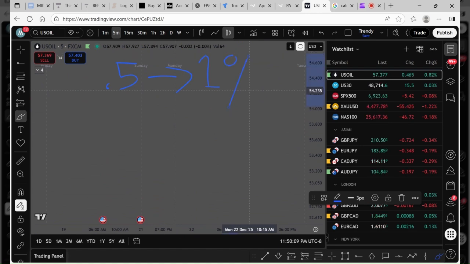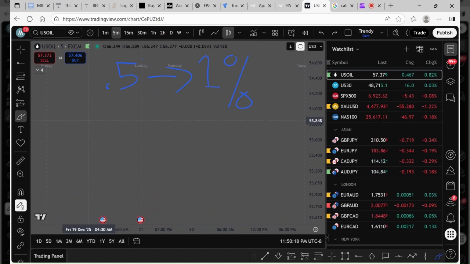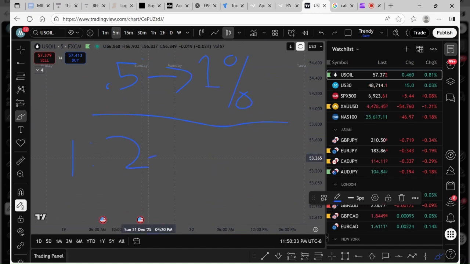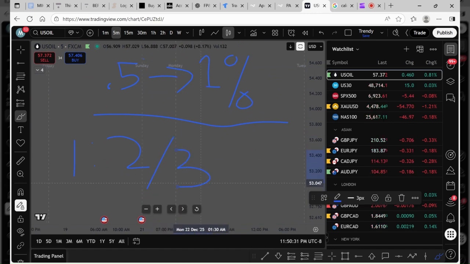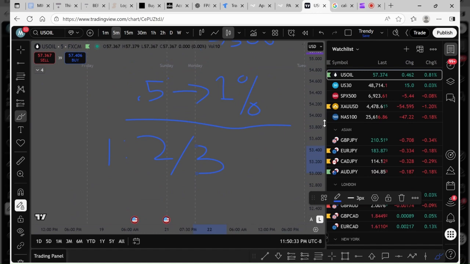And you're never going to break any rules. How can you break a rule doing that? Risk 0.5 to 1% per trade, go for a 1 to 2 or 3 risk to reward. How can you break any of the rules doing this? You can't. It's real simple.